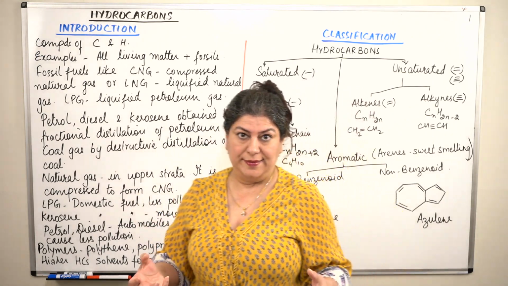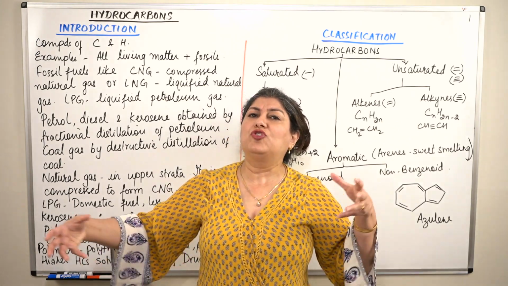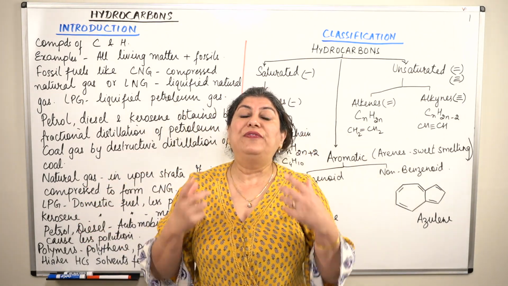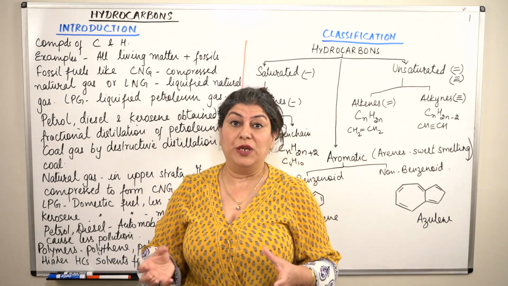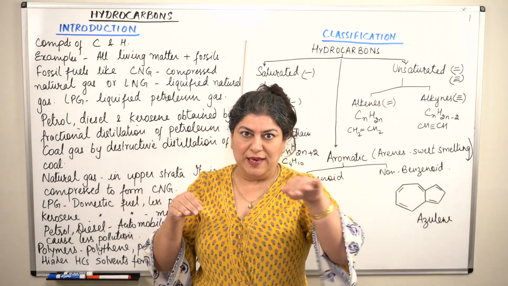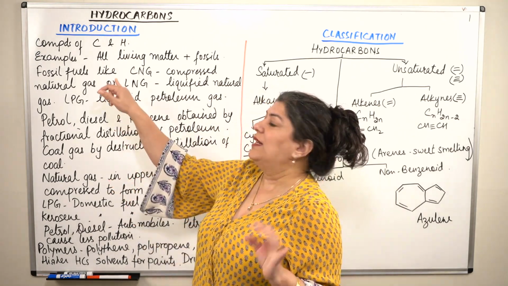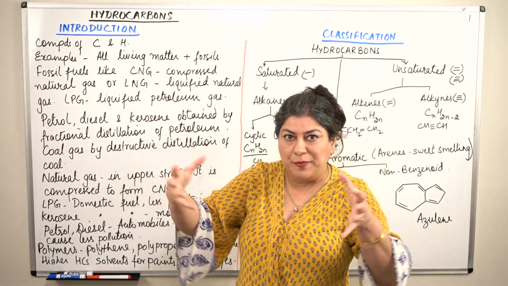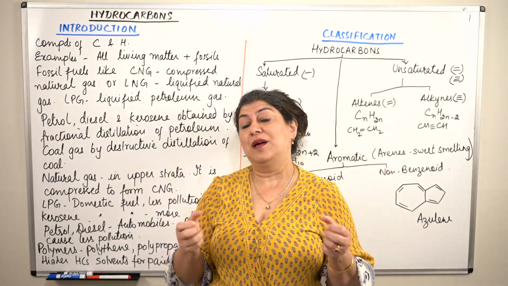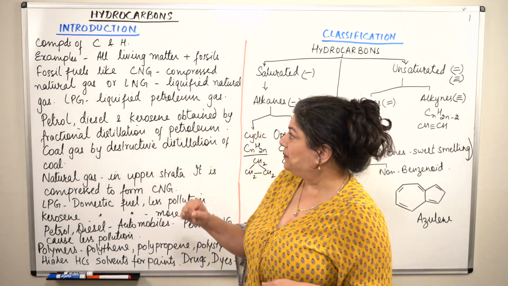Petroleum is what you get inside the earth, the liquid that is present inside the earth, and since it is a mixture of thousands of hydrocarbons, you separate them into different fractions. As you drill, the first thing that comes out where there is petroleum is a gas, and that gas is natural gas. Because that gas is lighter, those molecules stay on the top, so when you drill, that is the first thing that comes out. So we call it natural gas, and natural gas is compressed, and therefore we call it compressed natural gas. When you compress it further, the compressed natural gas turns into a liquid, so we call it liquefied natural gas.